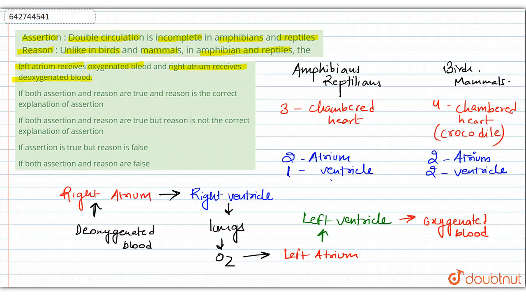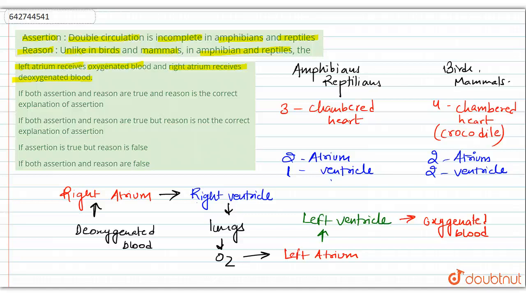In amphibians the three-chambered heart is present, but there is no difference in the pathway. The only difference between amphibians and reptiles is that they have a single ventricle. So the blood of the right atrium and the left atrium is going to be mixed in a single ventricle, hence they have an incomplete double circulation. So the first statement, the assertion, is correct because the double circulation is incomplete.